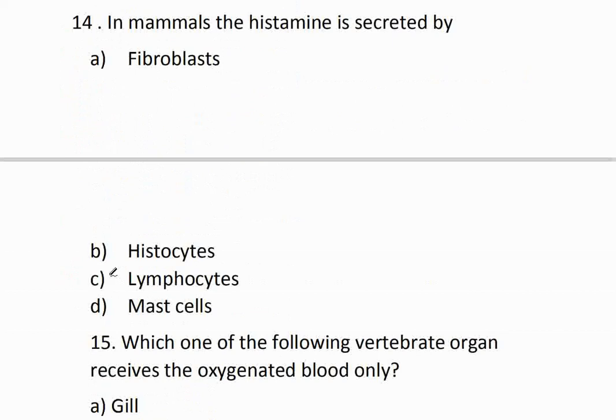Question number 14. In mammals, the histamine is secreted by option A, fibroblast. Option B, histiocytes. Option C, lymphocytes. Option D, mast cell. The correct option is option D, mast cell.